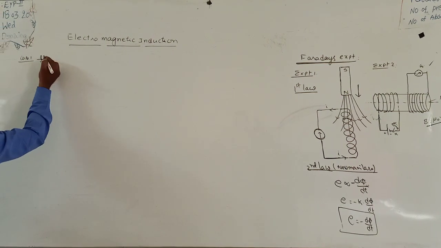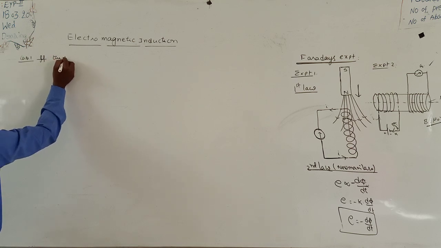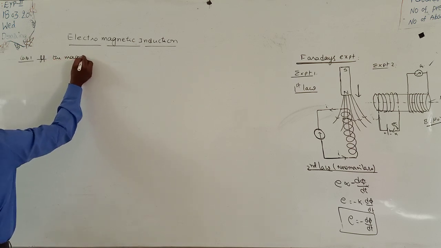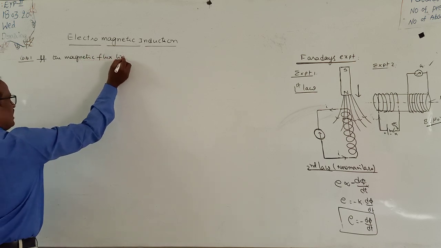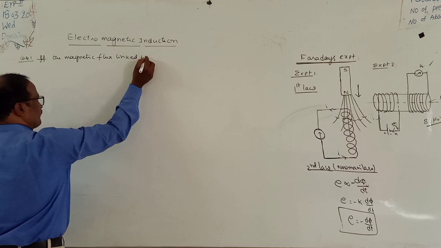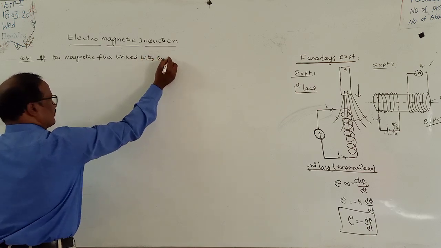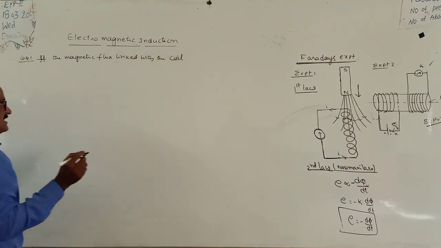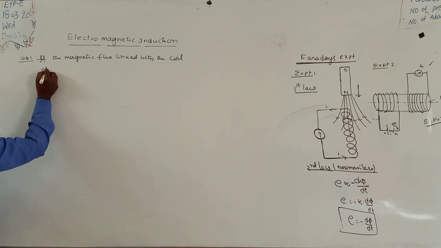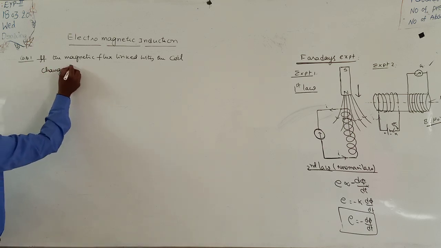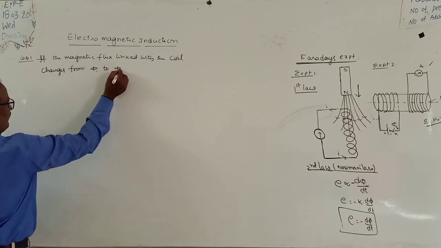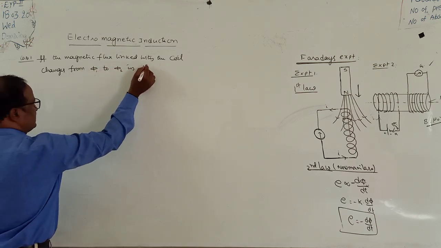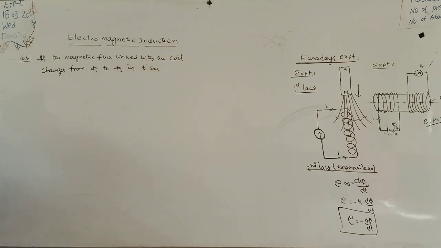Suppose the magnetic flux linked with the coil changes from phi 1 to phi 2 in t seconds. Then what is the value of induced EMF?